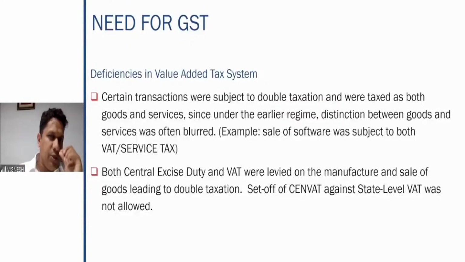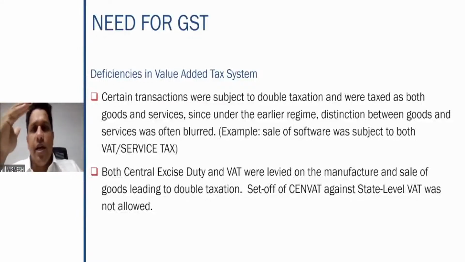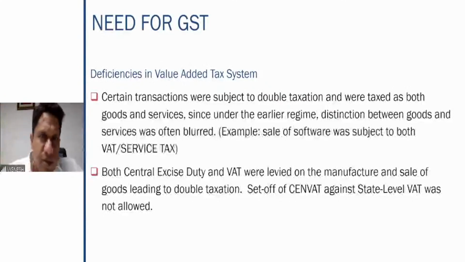So therefore, in this particular situation, earlier the power to tax goods was totally in the hands of the state, and power to tax services was totally in the hands of the central government. So here the central government said there is a service element involved, therefore I will levy the service tax. The state said that it is a sale of goods, so therefore I will levy the VAT. Because of this, double taxation was there, and the end product which came to the consumer became very expensive because both state taxes and central taxes were applicable.